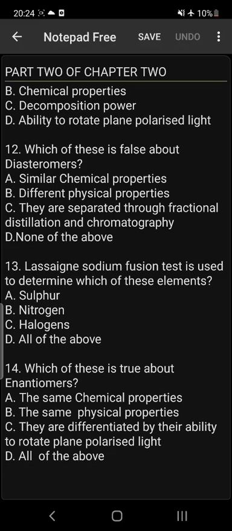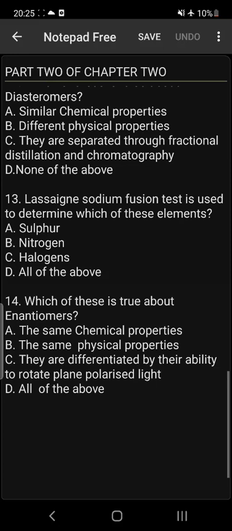Number 13. The Lassaigne sodium fusion test is used to determine which of these elements: A. Sulfur, B. Nitrogen, C. Halogens, D. All of the above. The answer is all of the above. The Lassaigne sodium fusion test is used to determine sulfur, nitrogen, and halogens. You know the halogens are the group 7 elements, which are fluorine, chlorine, bromine, iodine, and what? Astatine. All of those group 7 elements are collectively called halogens because they form salt. Hence, they are called salt formers.